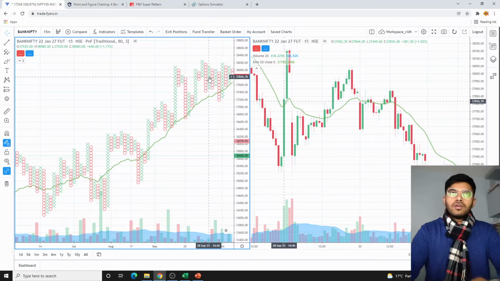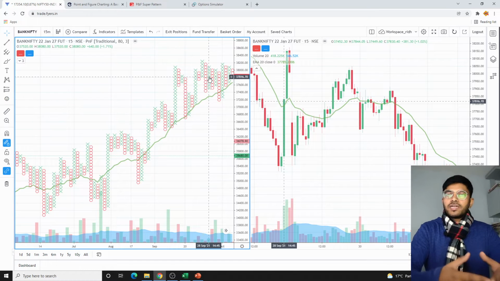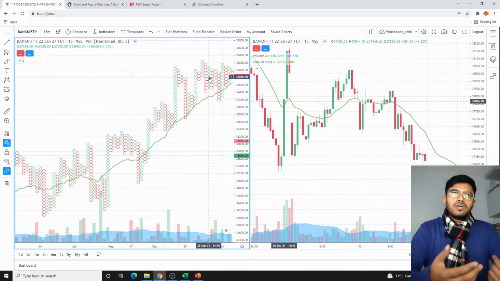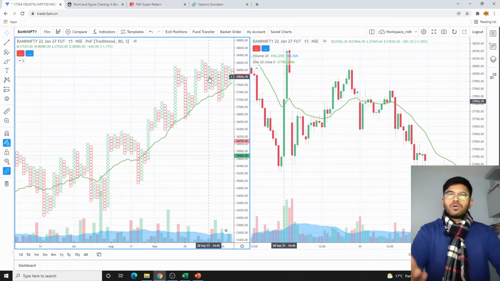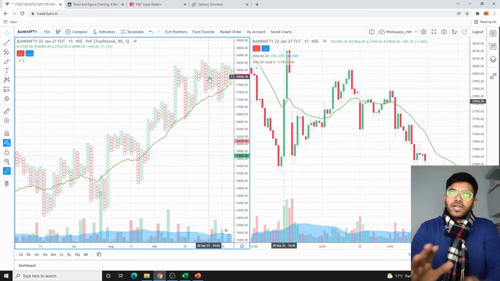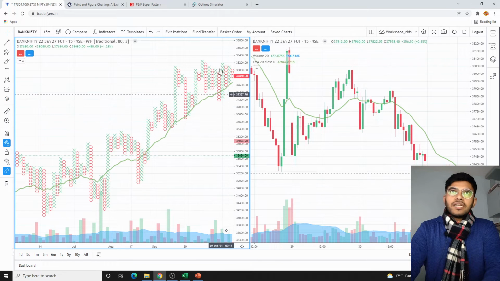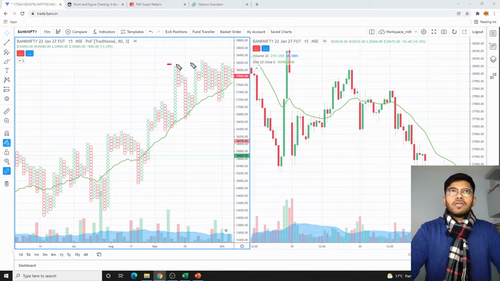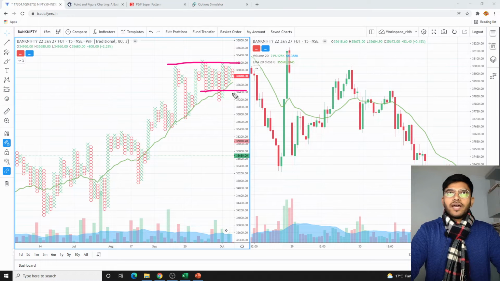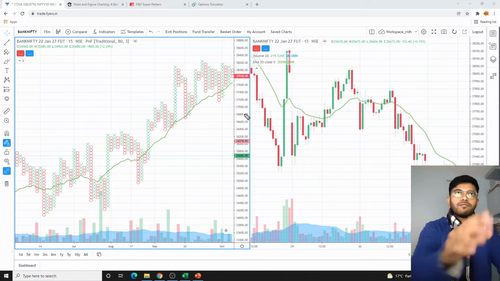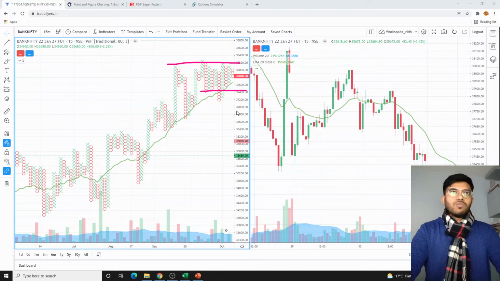It has to break down or break out, it has to do some kind of movement. Whenever there is a congestion, it becomes very difficult for a directional trade and even for a non-directional trade, because we do not know which side the market will try to break, whether there will be a fake out, whether there will be a huge black swan event. We do not know what is cooking within this range, so try to avoid this. We'll be patiently waiting. Either it breaks this range on the upper side, or it breaks down and exits this congestion zone on the downside. Let's wait for one more candle and see what has happened.